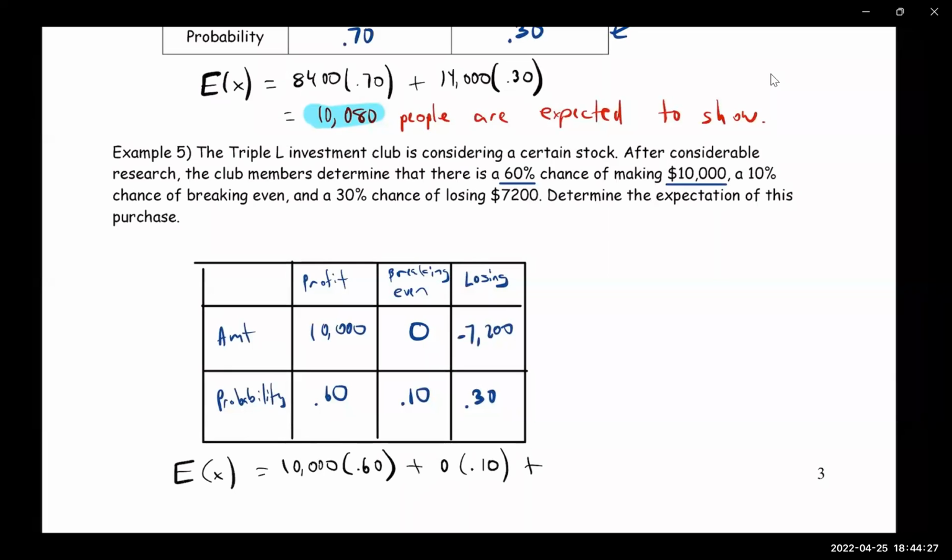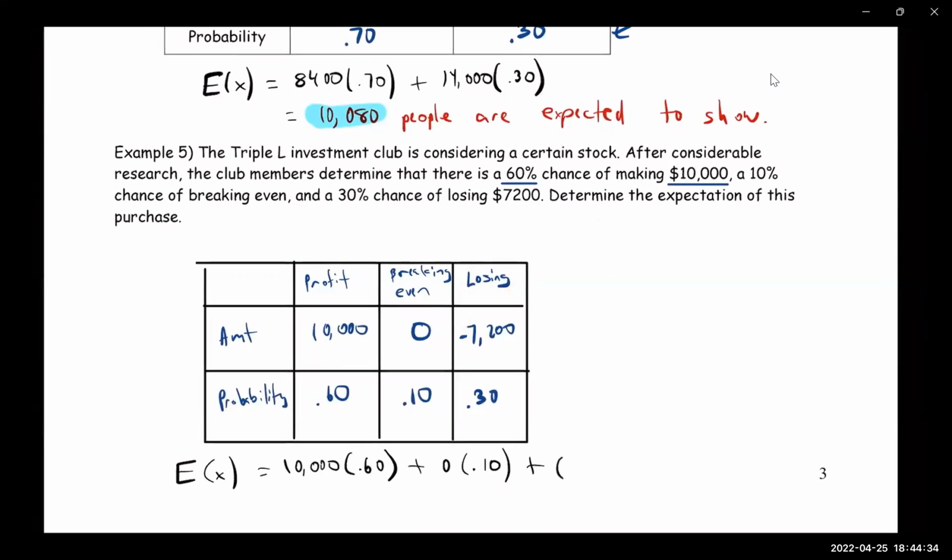Exactly right. Don't forget the negative for the losing. So negative 7,200 times 0.30. And I got 3840. All right, perfect. So let me just see if I get the same thing. Yeah, 3840 is what I'm getting.